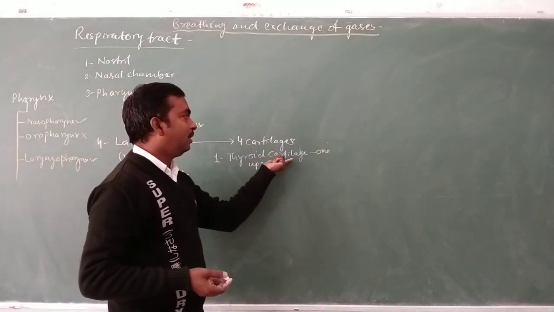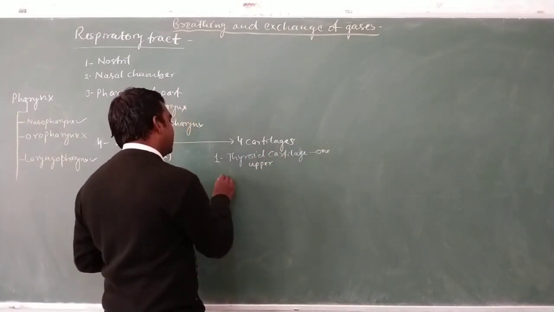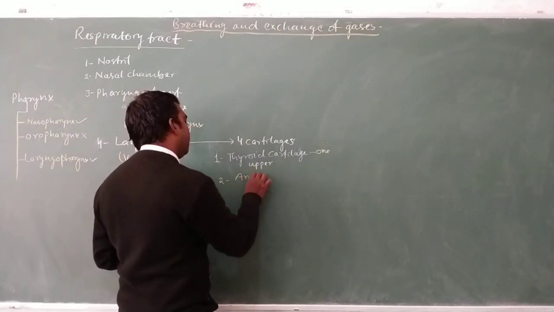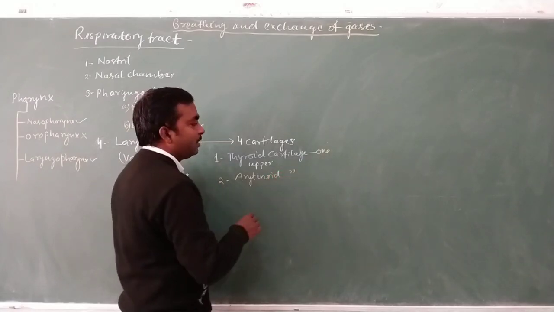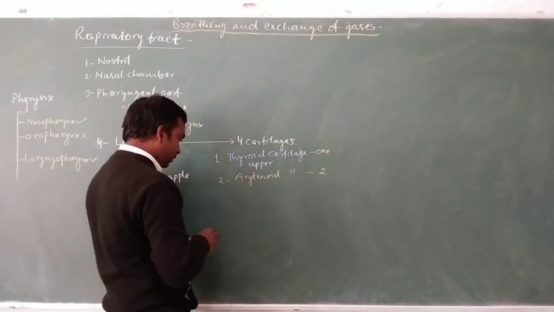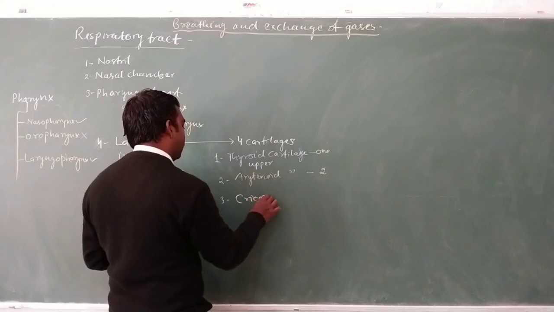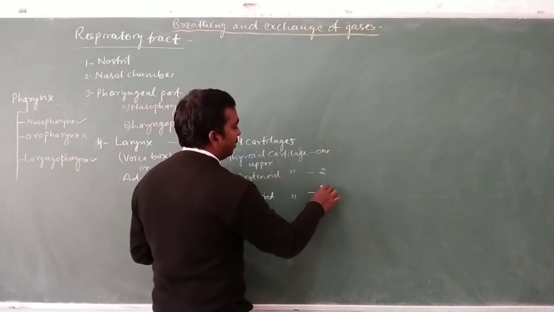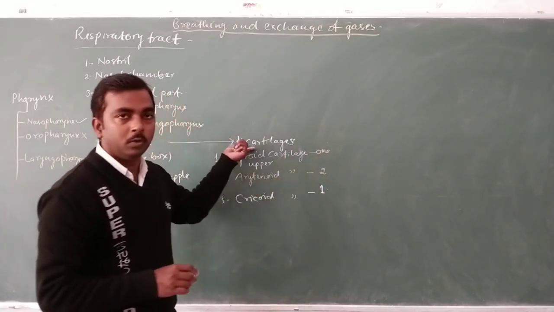The second is the arytenoid cartilage, and this is two in number. And the third is the cricoid cartilage, which is also one in number. So 1, 1, 2 plus 2, it is equal to 4.